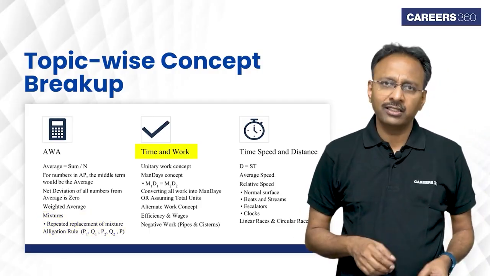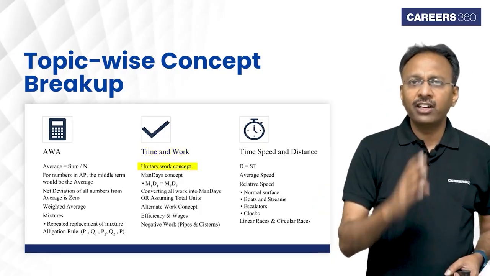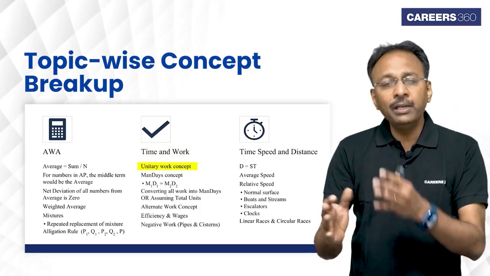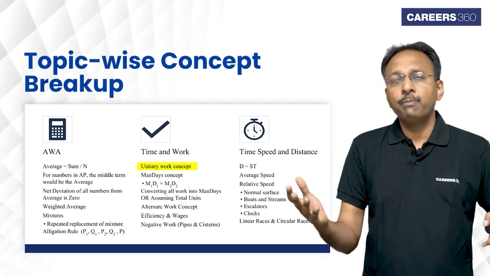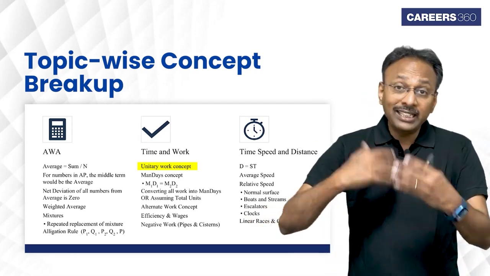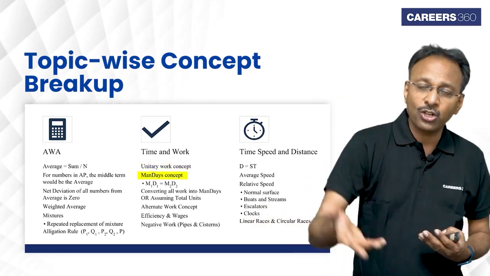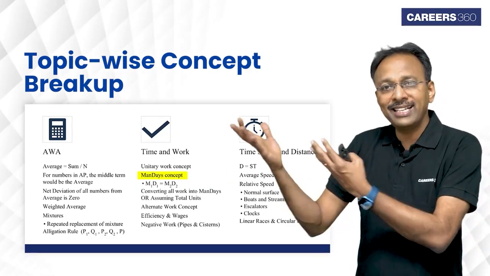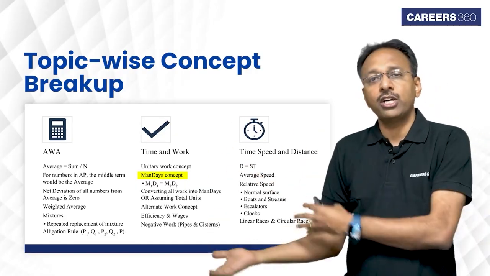Then look at time and work. Time and work has the unitary work concept. It's not really required, but people look at it. You know, A and B can do a piece of work in 10 days. So in 1 day, how much can he do? 1/10 of the work. But there is something else which comes in, the man days concept. How many man days does it take to finish a work.